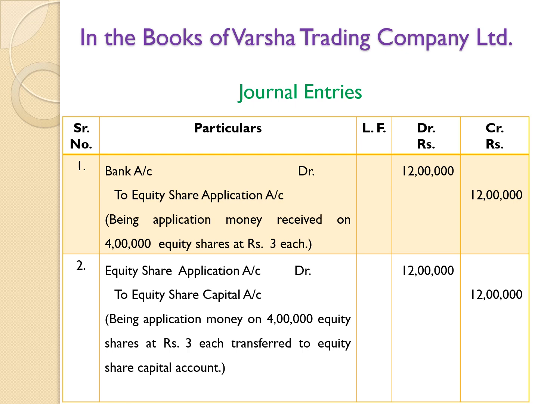Entry for it. Amount received, therefore bank account debit 12 lakh. This amount is of application money. Therefore, to equity share application account 12 lakh, being application money received on 4 lakh equity shares at rupees 3 each. This is the first entry.